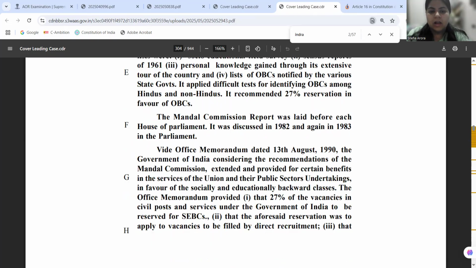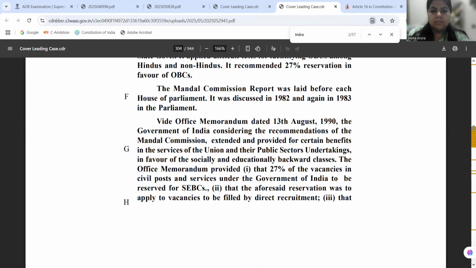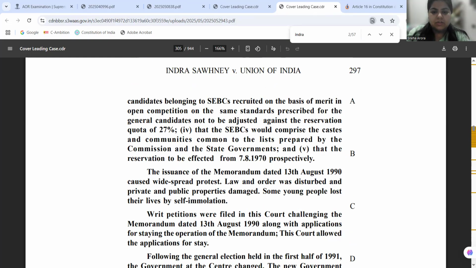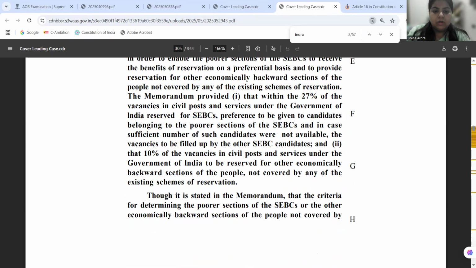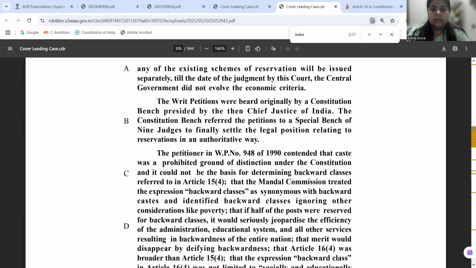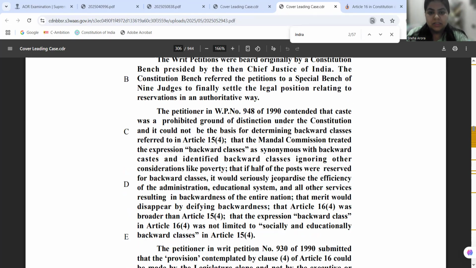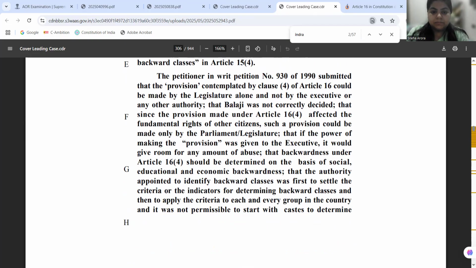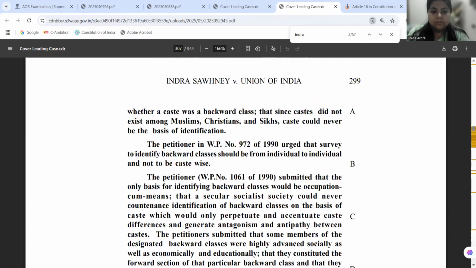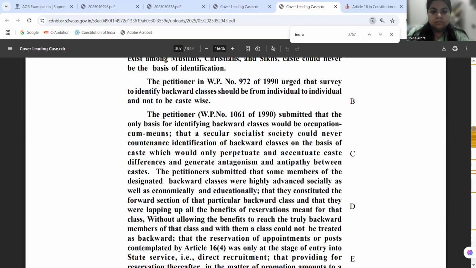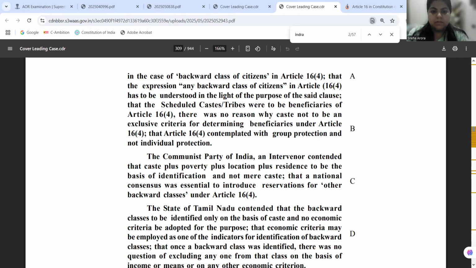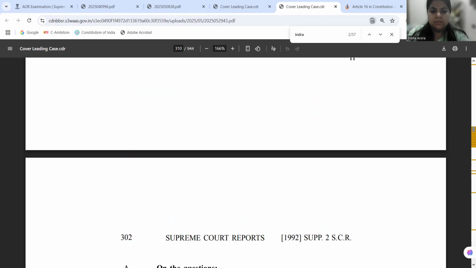It is talking of the Kaka Kalelkar Commission. It is also talking of the Mandal Commission, and when Prime Minister VP Singh issued the memorandum. Now, the court in this case is looking at the contestations that have been made. Just a minute, we will come to the judgment part and then we will resume the discussion.